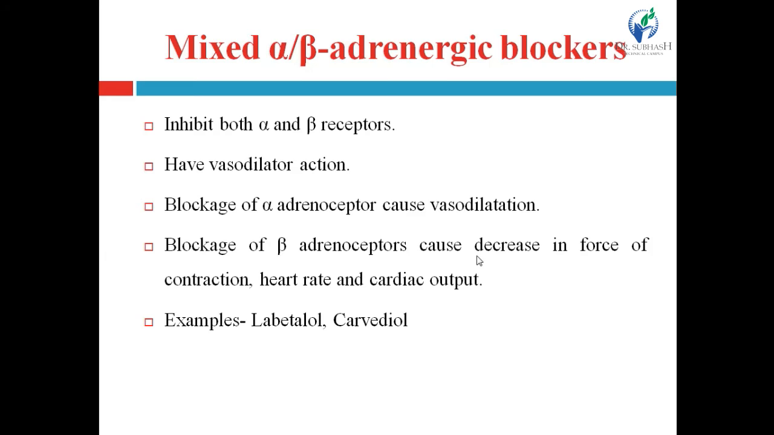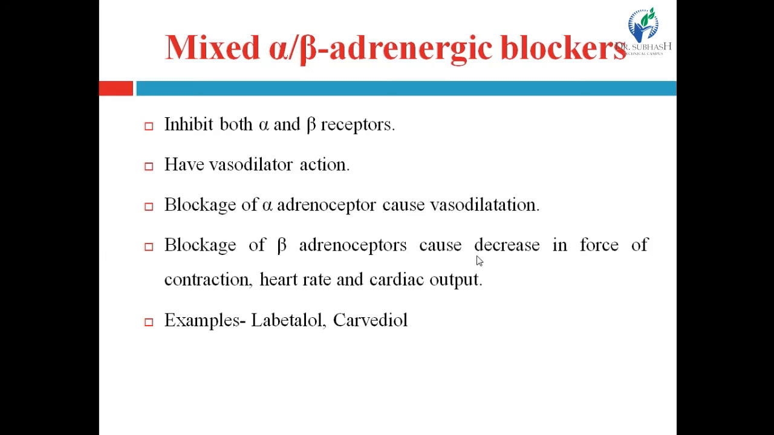Next subclass of drugs acting on the sympathetic system is mixed alpha beta adrenergic blockers. This is the last subclass from the class of drugs acting on the sympathetic system, right? These drugs inhibit both alpha and beta receptors. As the name indicates, mixed alpha beta adrenergic blockers block both alpha as well as beta receptors, and these drugs are generally known as the third generation beta blockers, right? Many times they can be considered as third generation beta blockers.